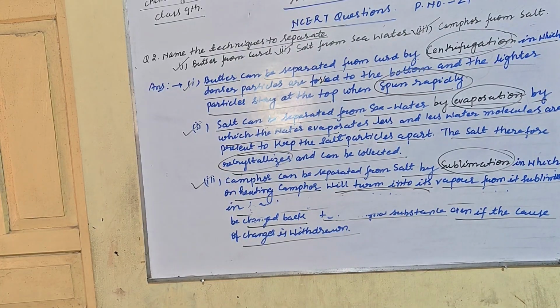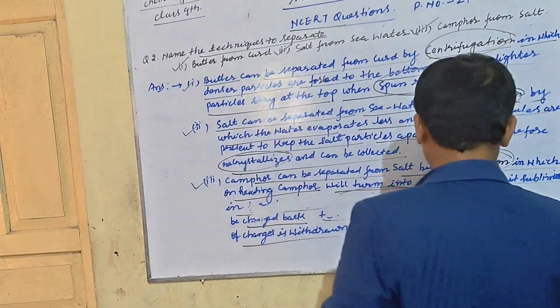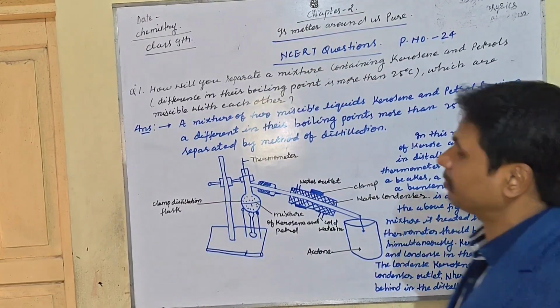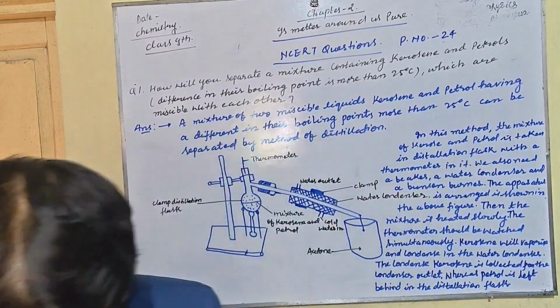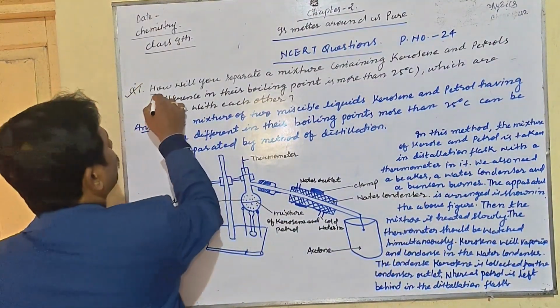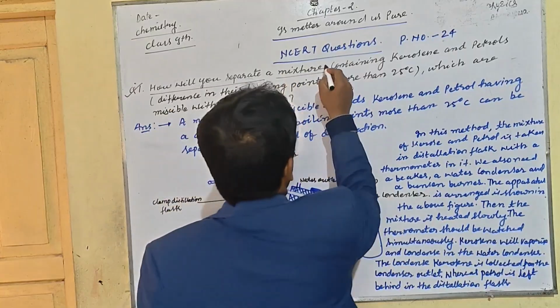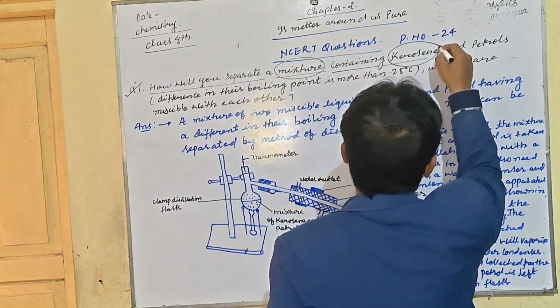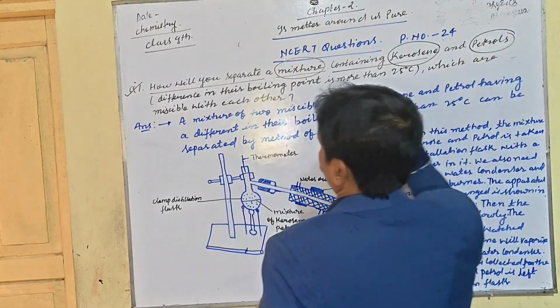My dear students, chapter number 2 is Matter Around Us Pure. The NCERT question on page number 24: how will you separate a mixture containing kerosene and petrol?